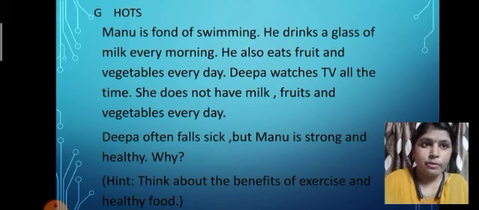Manu is fond of swimming. He drinks a glass of milk every morning. He also eats fruit and vegetables every day. But Deepa watches TV all the time. She does not have milk, fruits, or vegetables every day. So what is the benefit of exercise and healthy food? You have to think and then write the answer in your own sentences. So I hope you understood how to solve exercise G.